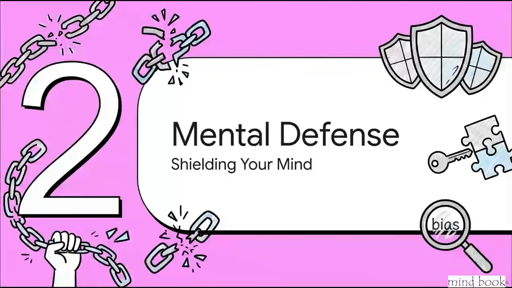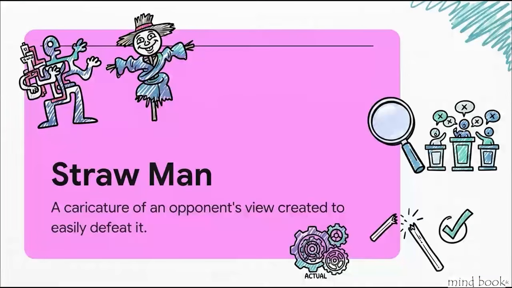Section 2. Mental defense, traps and fallacies. Shielding your mind. First up in our defensive toolkit, spotting the strawman. So, a strawman fallacy happens when someone takes a complex or highly nuanced argument from their opponent, twists it into a ridiculous, exaggerated caricature, and then attacks that fake version instead of the real one. It's a calculated trick. It's completely designed to make the person using it look like they've won a debate, when in reality, they haven't addressed the actual issue at all.